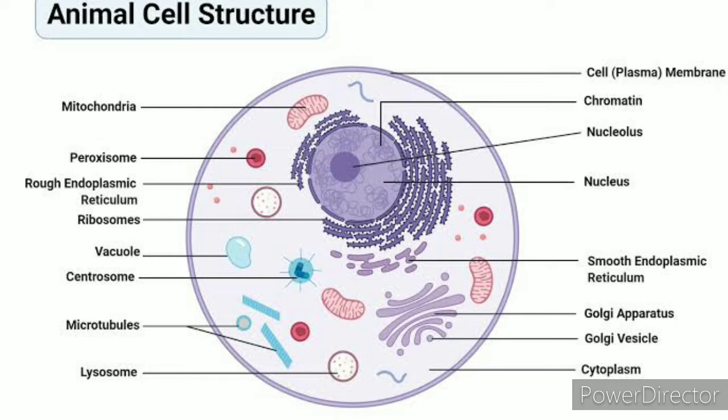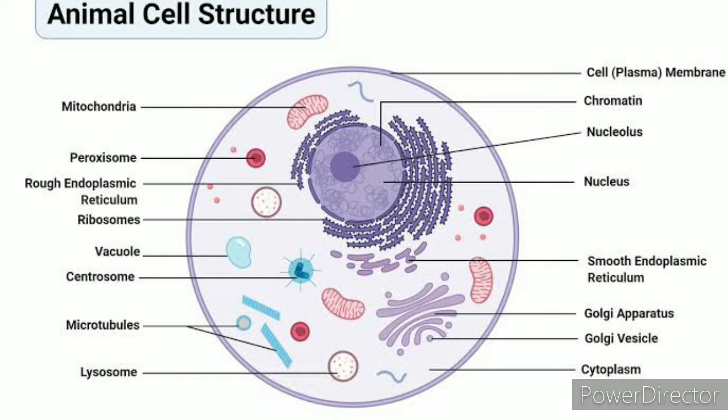First you see the labeling mitochondria. Mitochondria is the cell organelle which produces energy from food during respiration. That is why mitochondria are called the powerhouse of a cell. Mitochondria are present in both plant and animal cells.